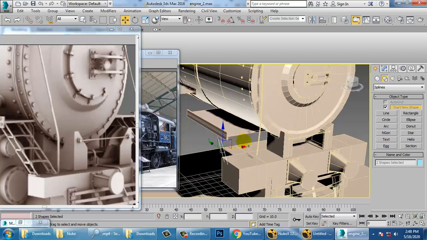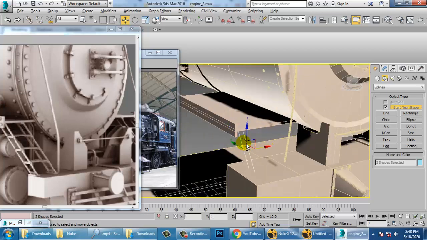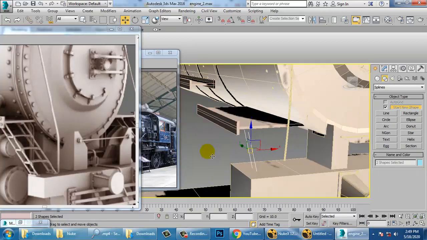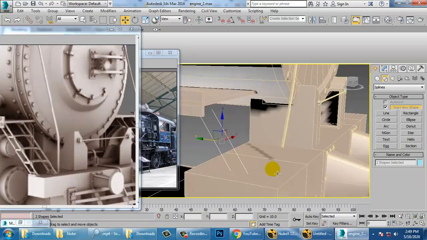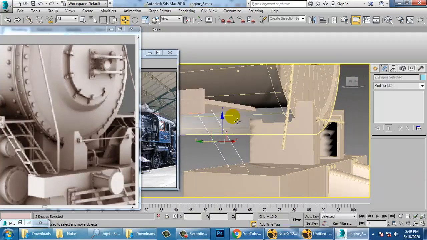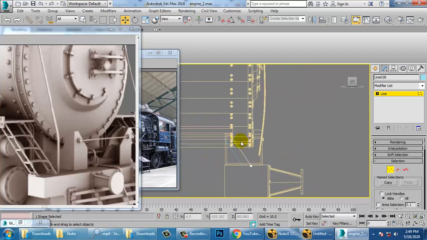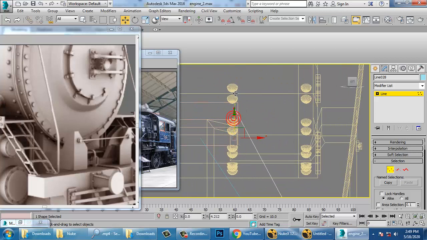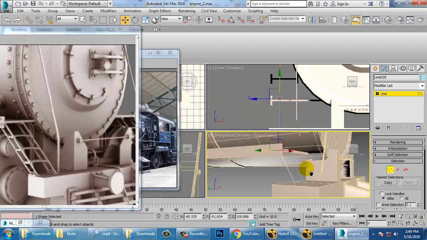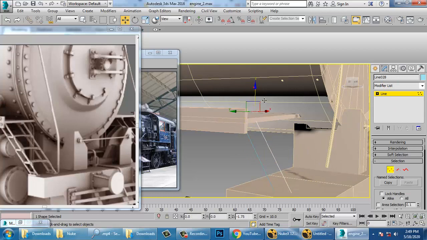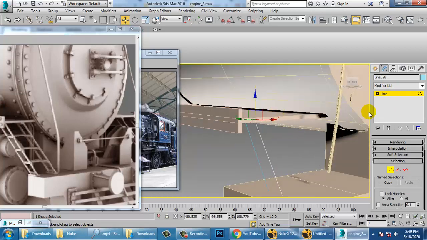So just duplicate this line till here. So select this line over here, go into the side view, push it up, select this, push this line up over here, select this, drag it a bit down, select this.